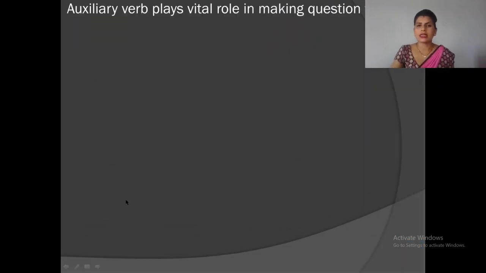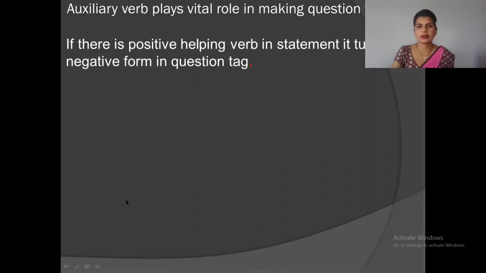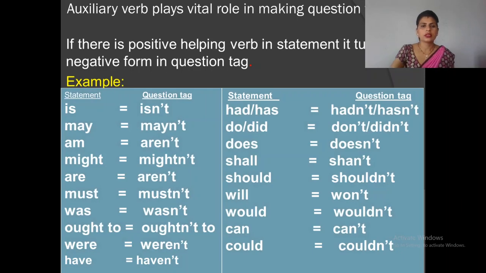Auxiliary verb plays a vital role in making a question tag. If there is a positive helping verb in the statement, it turns into negative form in the question tag. Look at the example. Statement, question tag. When "is" comes in the statement, we have to use "isn't" in the question tag. When "may" comes in the statement, we have to use "may not" in the question tag.